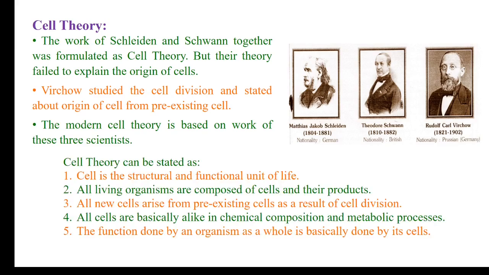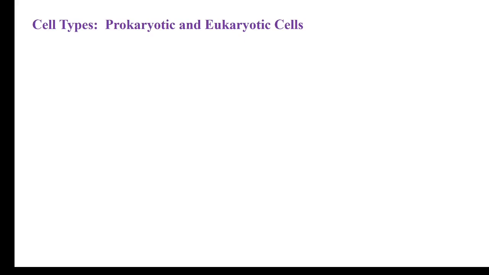And the new cell theory states that cell is the structural and functional unit of life. Why it is so, we have discussed earlier. All living organisms are composed of cells and their products. So whatever is present in the body of any living organism, it is either cell or cell products. All new cells arise from the pre-existing cells as a result of cell division. All cells are basically alike in chemical composition and metabolic processes. The function done by an organism as a whole is basically done by the cells present in that organism. So this is the cell theory.